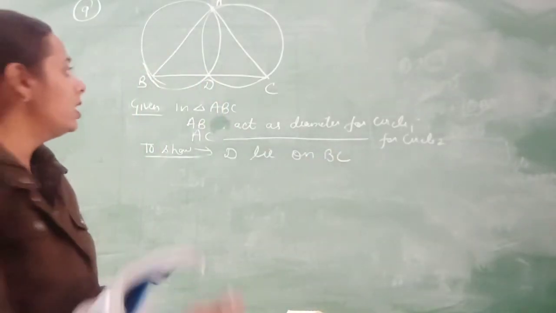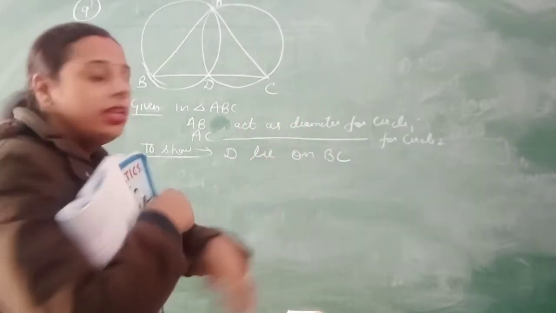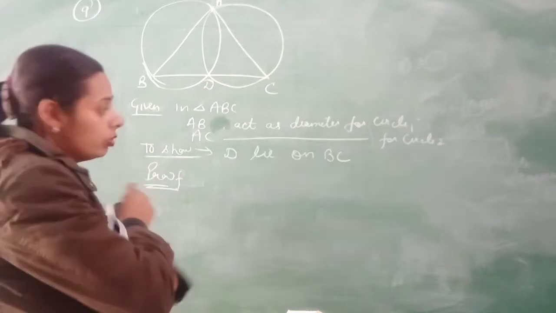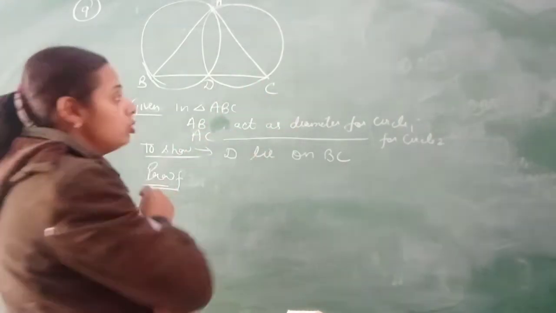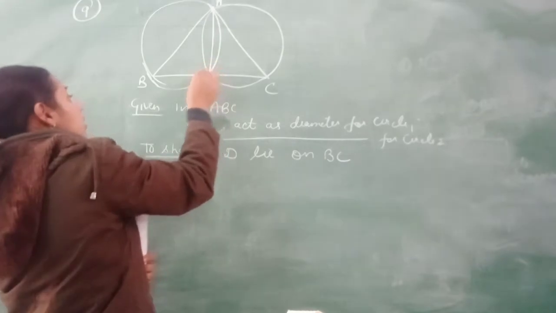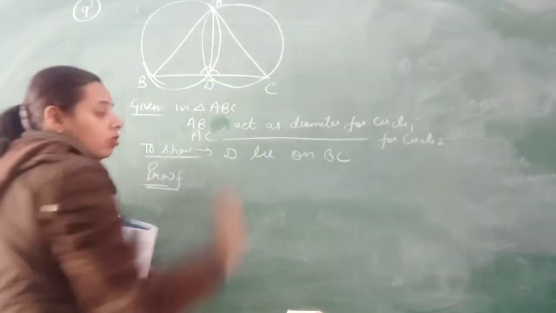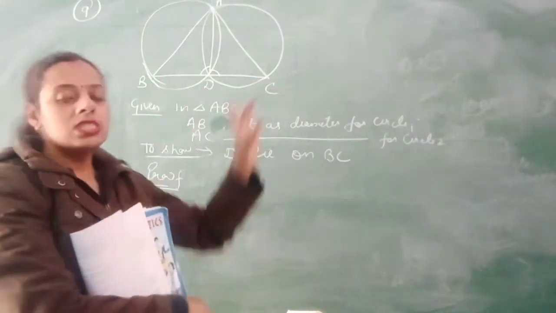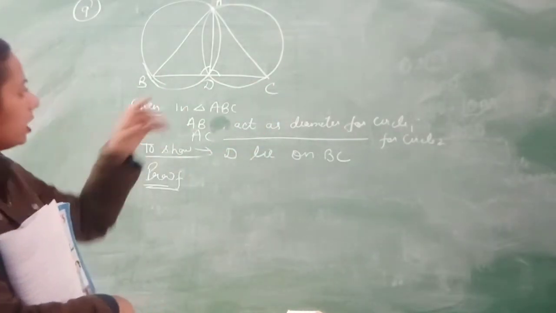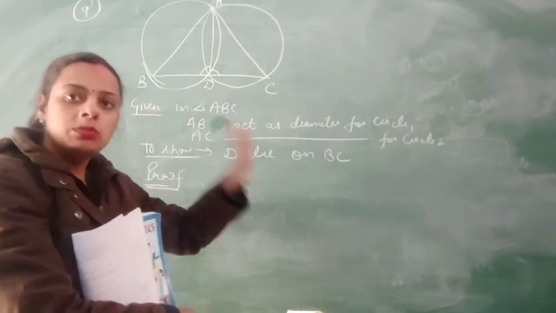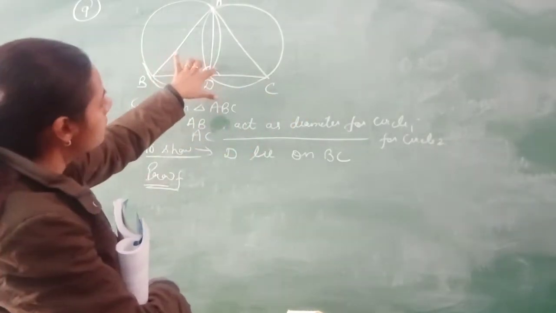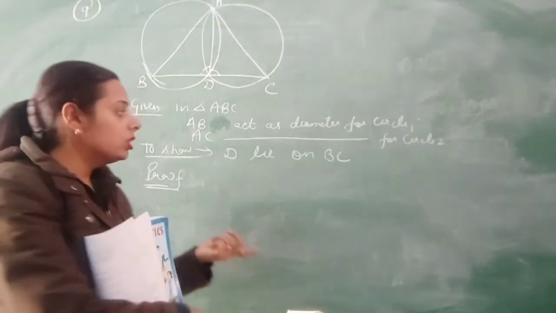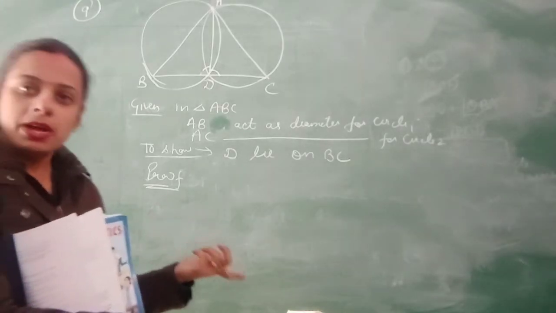How will you prove that they lie on a line? When they are forming a linear pair. If you want to prove that D lies on the same line, you need to prove that this angle plus this angle is equal to 180 degrees, so that by the linear pair, all 3 points lie on a line. आपको यही शो करना है कि D जो है वो BC पे लाई कर रहा है, तो इट मीन्स आपको ये शो करना है कि इस एंगल का प्लस इस एंगल का सम दैट इज इक्वल टू 180 डिग्री. और लिनियर पेयर तभी फॉर्म होते हैं जब लाइन होती है, और लाइन है तो वो D से पास होगी.